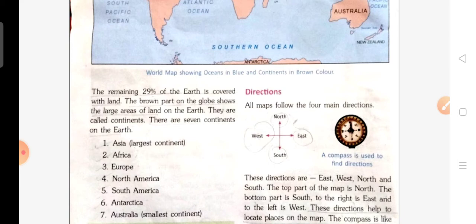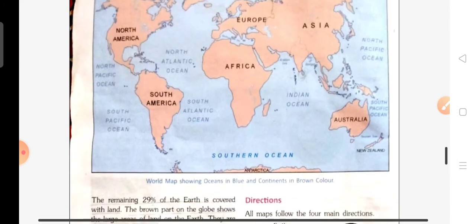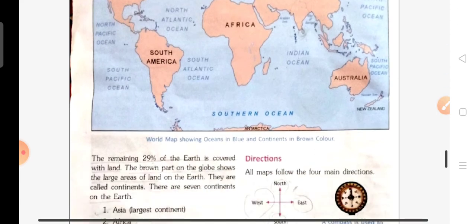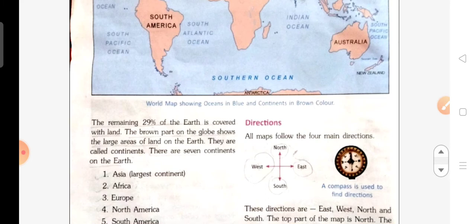The brown part on the globe shows the large areas of land on the earth, as you can see here. Brown part shows what? The brown part shows large areas of land on the surface of the earth. They are called continents. They are known as continents.